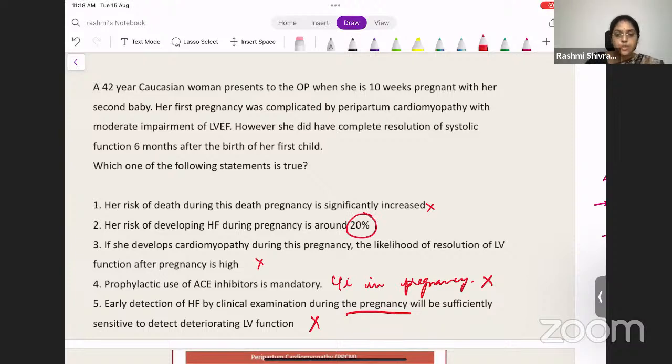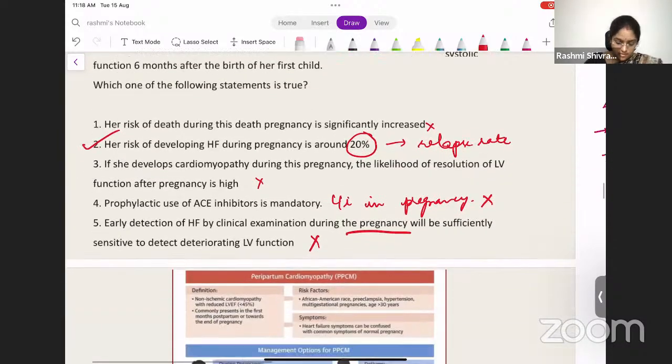Why do we say this golden number, 20%? I told you that is the relapse rate. Because in her first pregnancy she had peripartum cardiomyopathy, and this is the second time around, she has a relapse risk of around 20%. So this is the answer for this question.